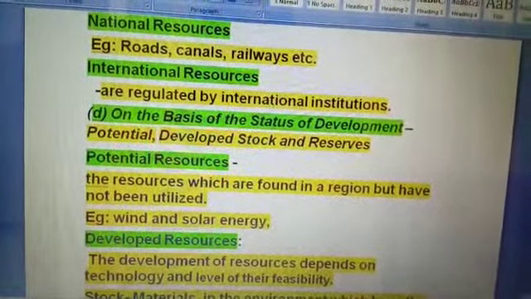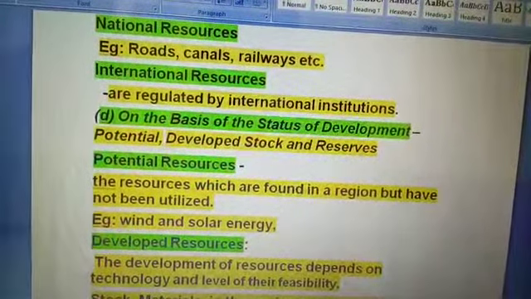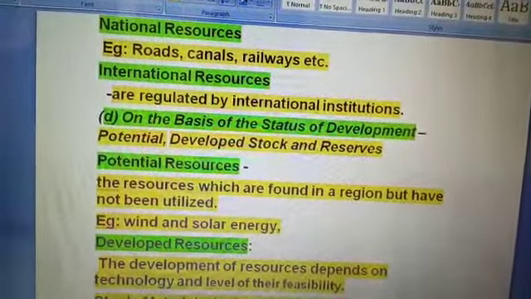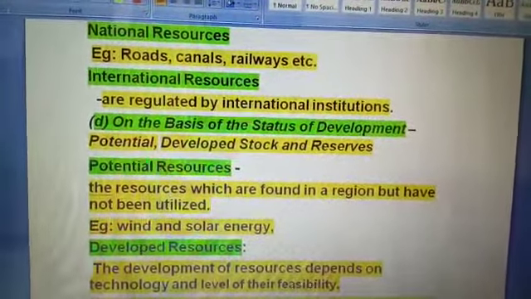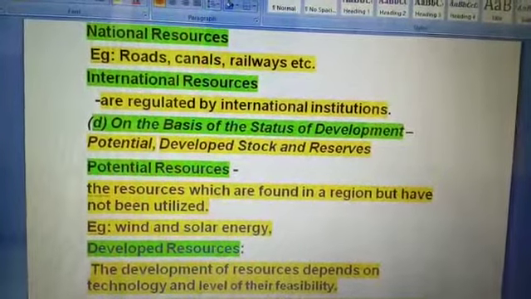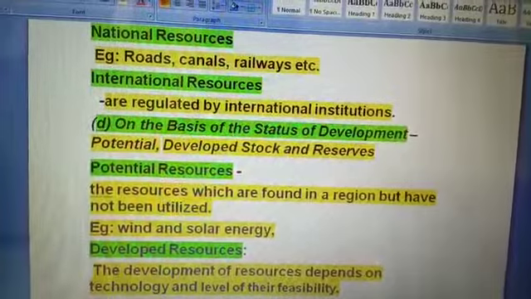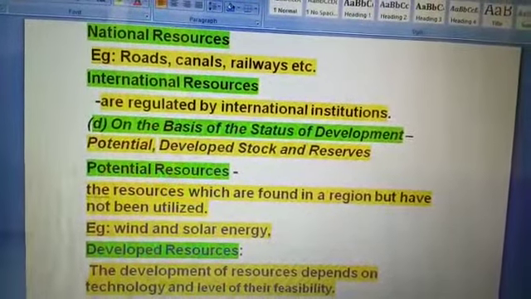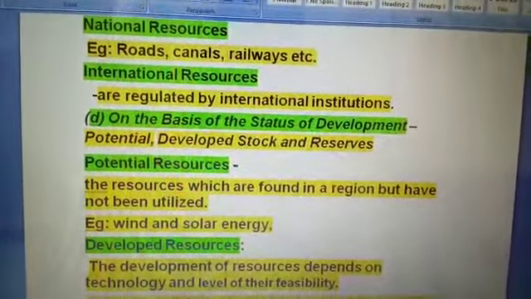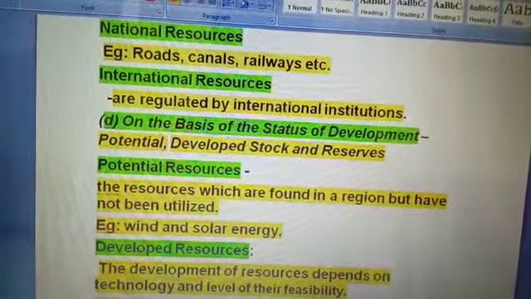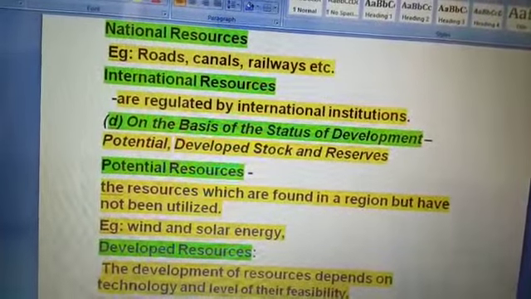National resources mean our country's resources, which are included in our nation. They may be roads, canals, railways, post offices, industries. Technically, we will see all the resources belong to the nation.